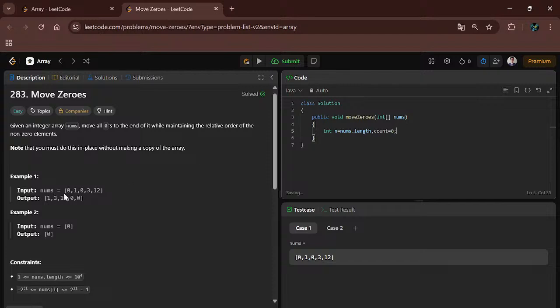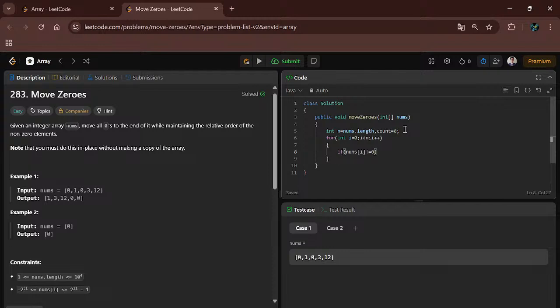We will traverse the array, and if we find any 0, we will put it at the last. Here we will use a for loop, int i equal to 0, i less than n, i incremented.